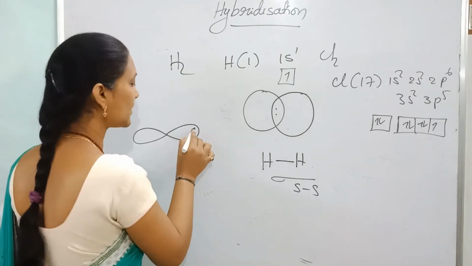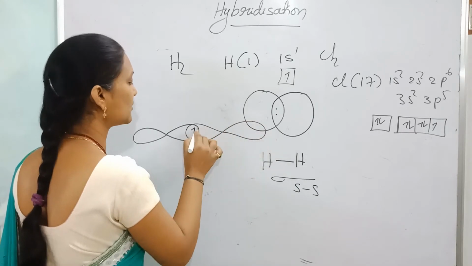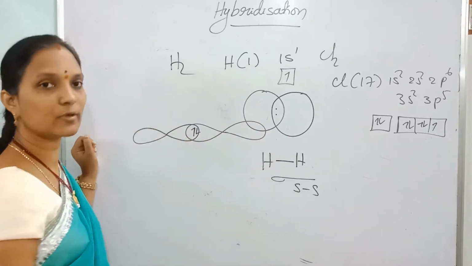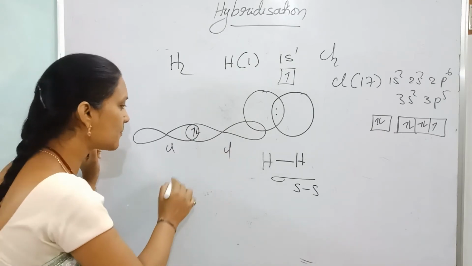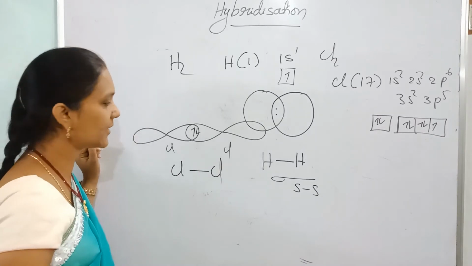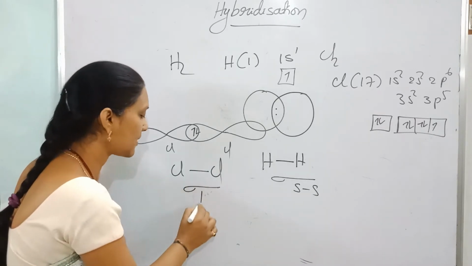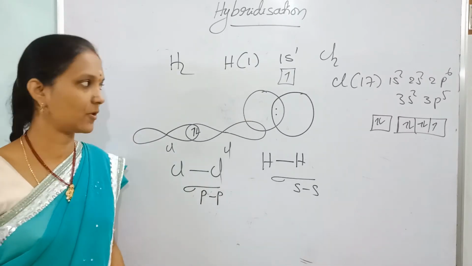The p orbital with the unpaired electron overlaps with the p orbital with the unpaired electron of another chlorine. Then sharing of an electron pair takes place between the two chlorine atoms. What is the bond formed? Between the two Cl, one sigma bond is formed, a sigma p-p bond.